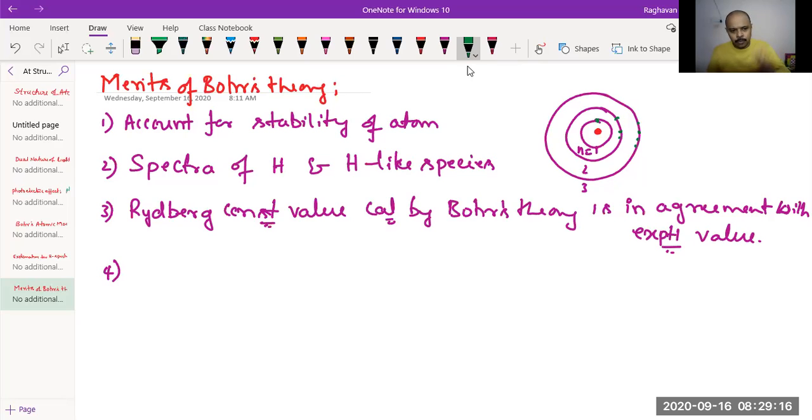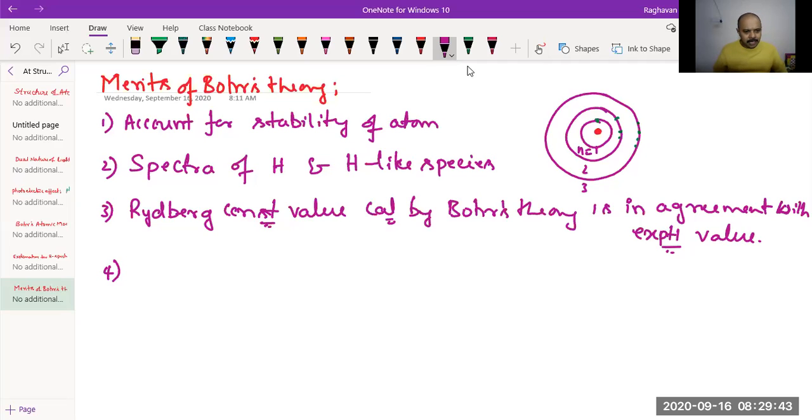Based on Bohr's theory, the energy of an electron in any orbit, it may be first, second, third, 10th, 20th, was calculated. What would be the energy of an electron in different orbits of the hydrogen atom and hydrogen-like species? And that energy calculated based on Bohr's theory has later been proved experimentally correct. So that is one merit of this theory.